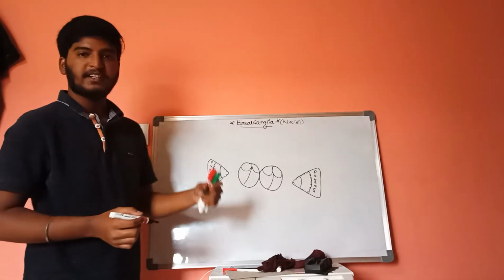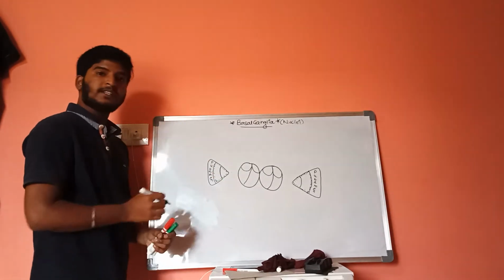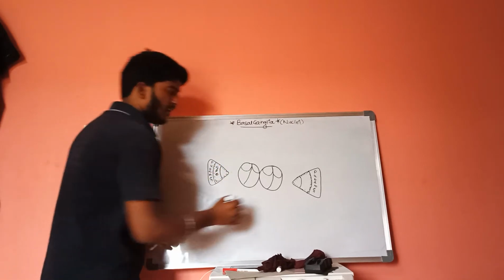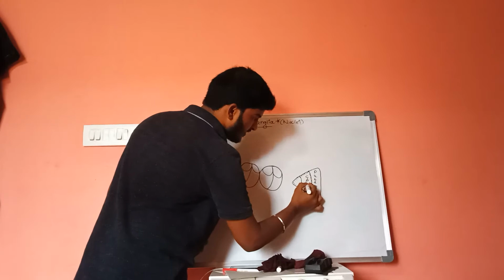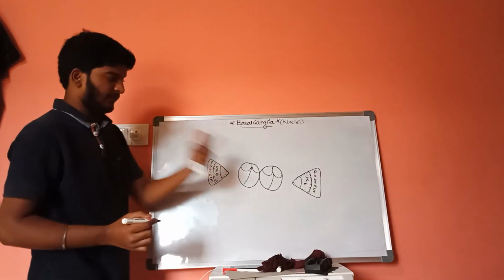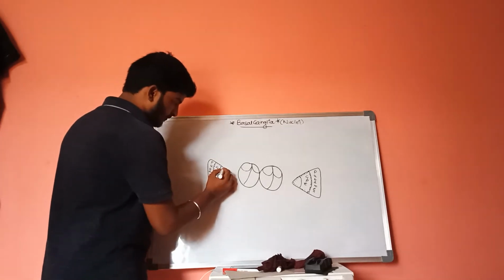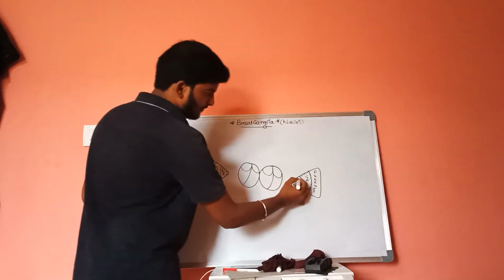The portion present at the external side is called globus pallidus externa. And the layer present on the inner side is called globus pallidus interna.